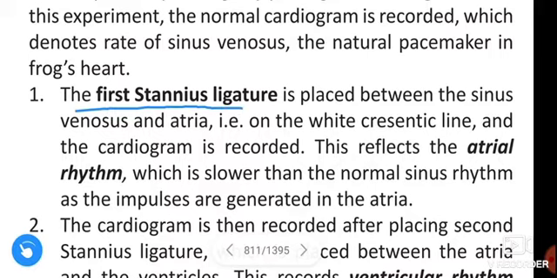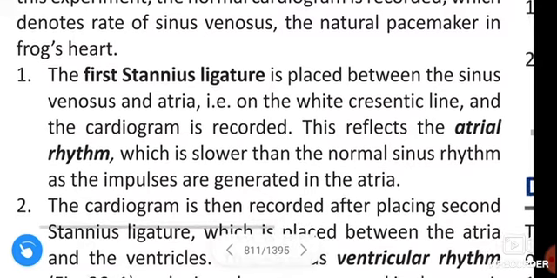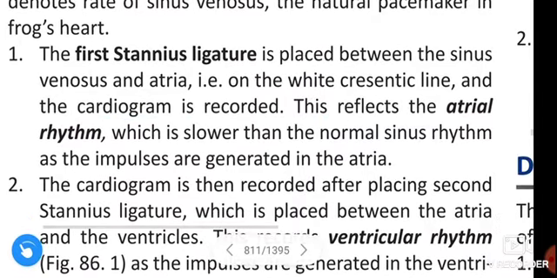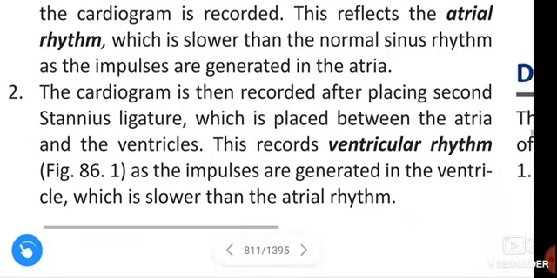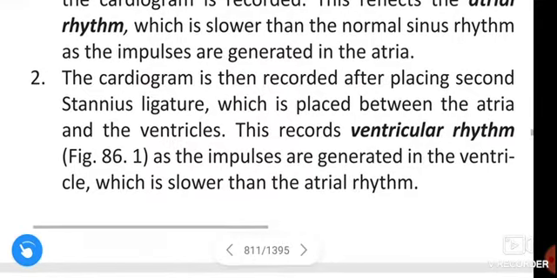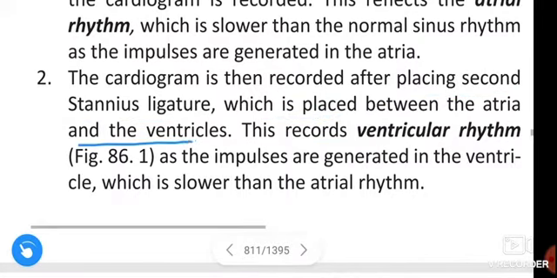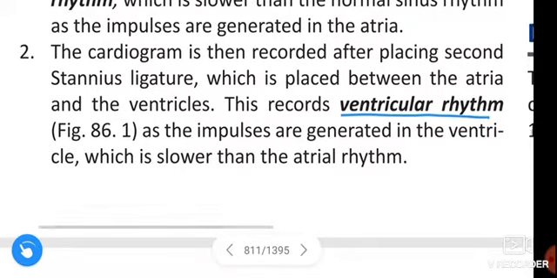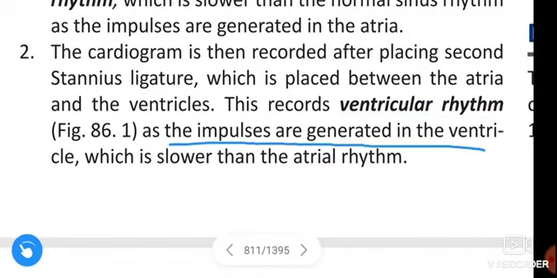The first Stannius ligature is placed between the sinus venosus and atria, that is, on the white crescent line, and the cardiogram is recorded. This reflects the atrial rhythm, which is lower than the normal sinus rhythm, as the impulses are generated in the atrium. The cardiogram is then recorded after placing the second Stannius ligature, between the atria and ventricles. This records the ventricular rhythm, as the impulses are generated in the ventricle, which is slower than the atrial rhythm.